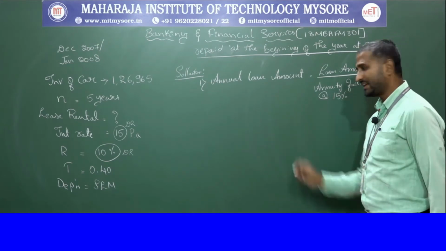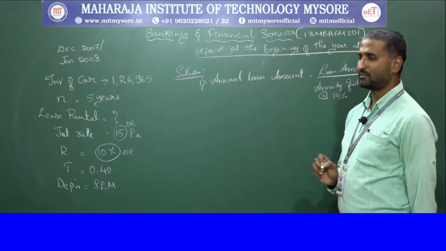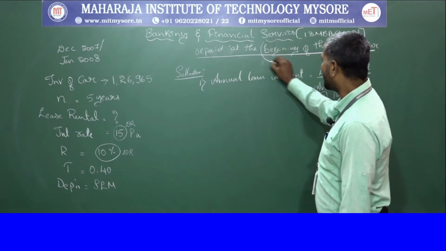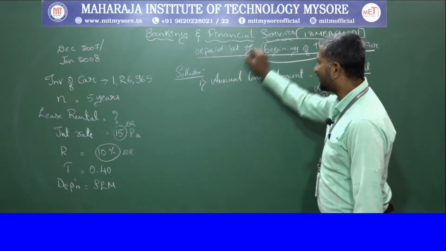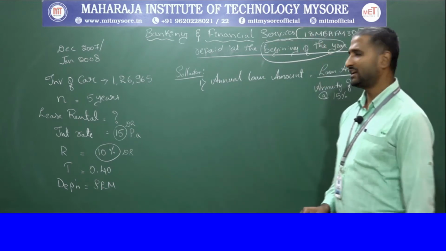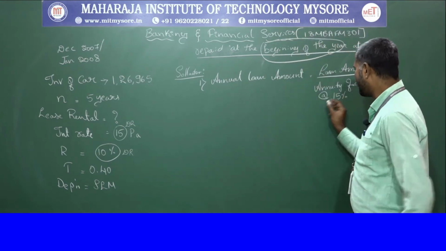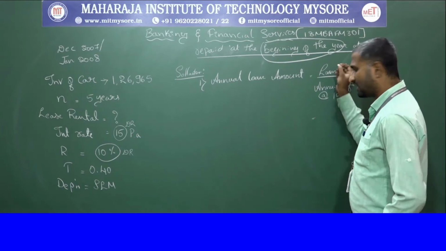But when you are calculating the annual loan amount, you should be very careful regarding the beginning of the year. When it is the beginning of the year, we consider the loan amount.